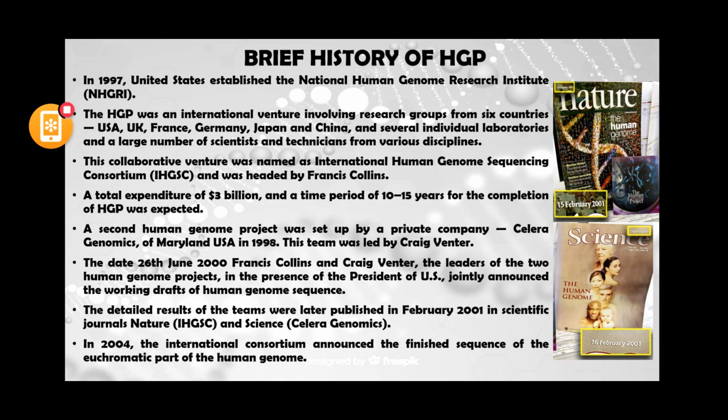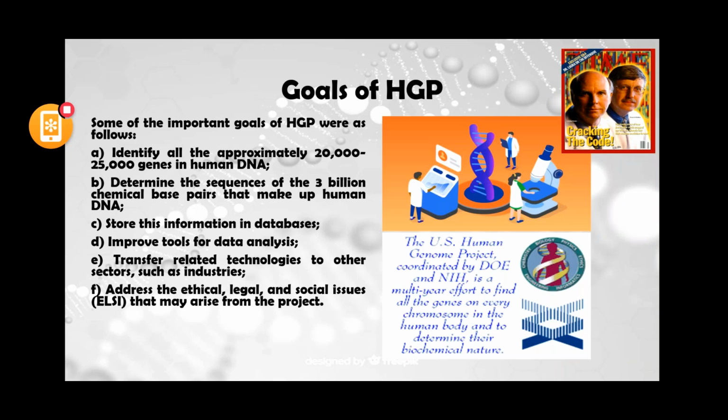Then in 2004, this international consortium, or the US government, announced the final draft of the eukaryotic part of the human genome. Okay, so this is the brief history we came to know about the Human Genome Project. Now we will go through what the goals of the Human Genome Project were.